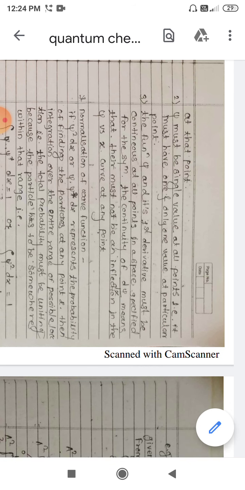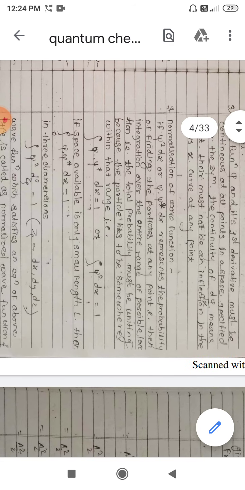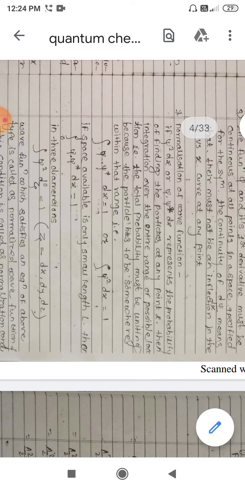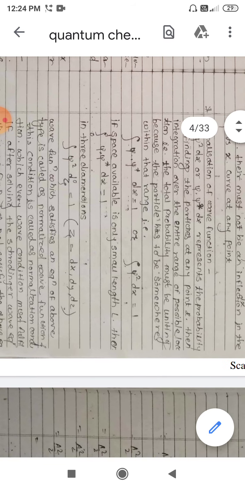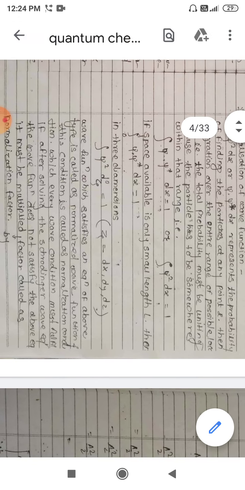So for that you need to just answer these three questions: whether it is single valued or not, whether it is finite or not, and whether it is continuous or not. If any of these three conditions is not satisfied, then you can simply say that the given function is not an acceptable one.